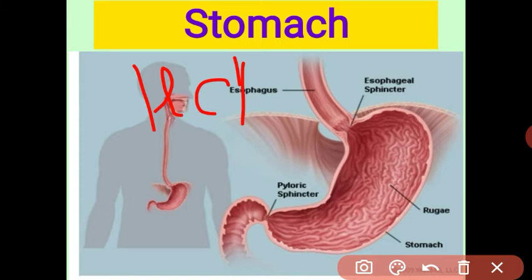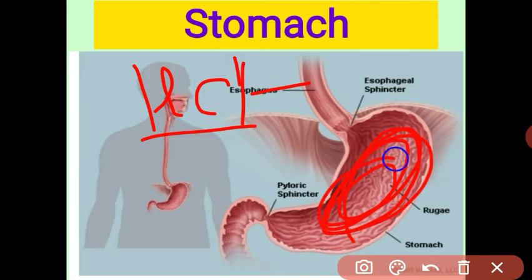Whatever germs enter the stomach along with the food, first the HCl kills the germs present in the food, and the HCl makes the food acidic in medium. And what is the other main function of HCl?